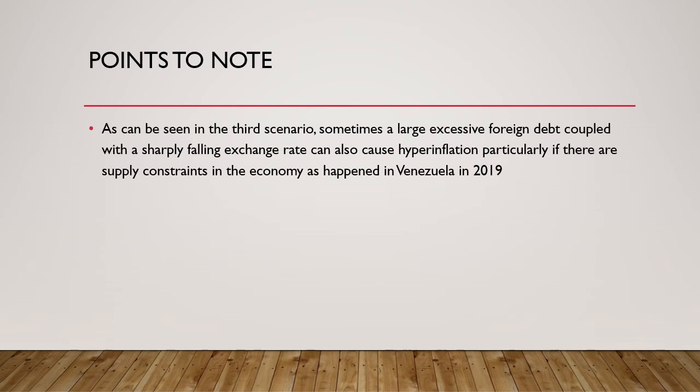In the third scenario, or the second hyperinflationary scenario, we saw how foreign debt led to an increased buildup in foreign debt, coupled with the falling exchange rate, causing a hyperinflationary scenario. This again was coupled with the limited productive capacity of the economy. We saw this scenario play out in Venezuela, this hyperinflation in Venezuela in 2019.